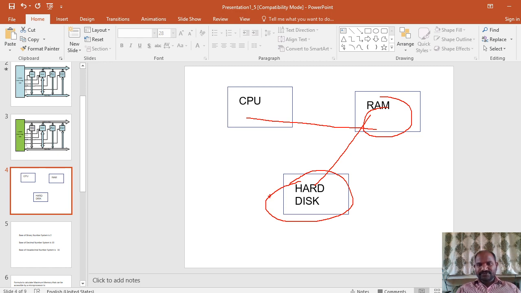Okay, now here also, if you are trying to open a particular application for the first time, it takes more time. Why? Because it needs to be loaded from the hard disk into the RAM space, and from the RAM space to the microprocessor, and the microprocessor is going to reach the starting address.